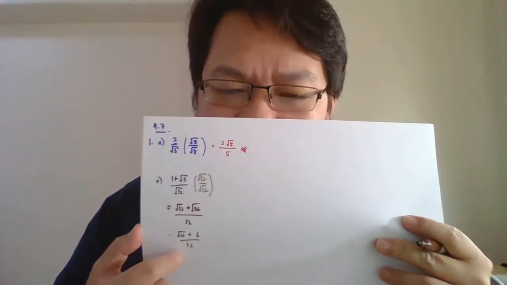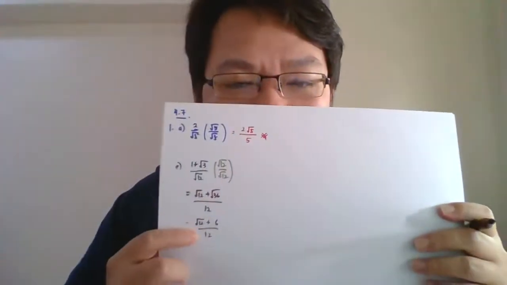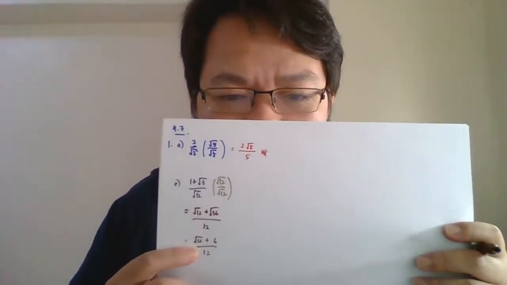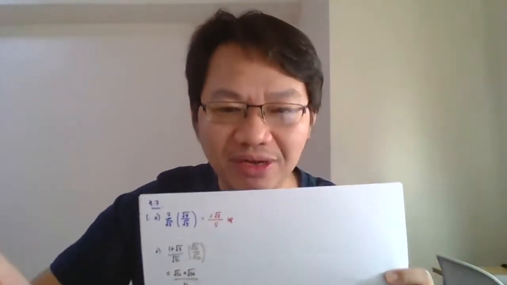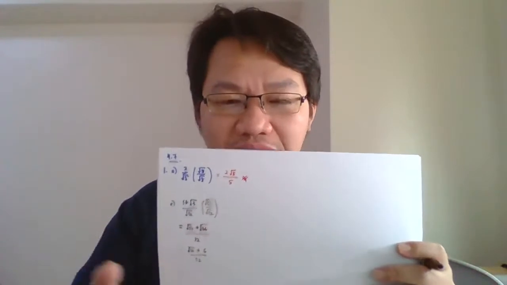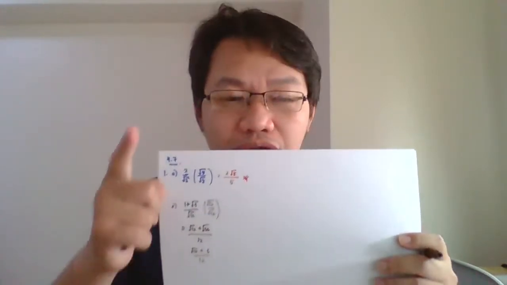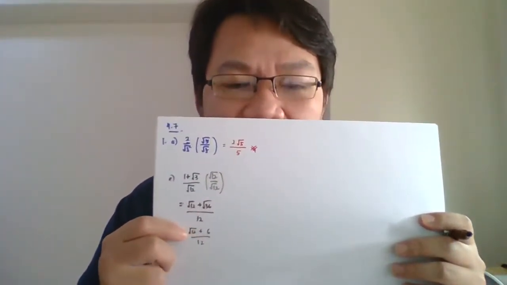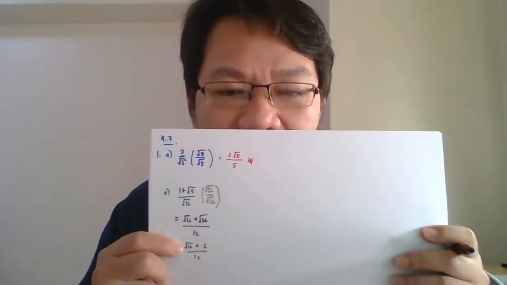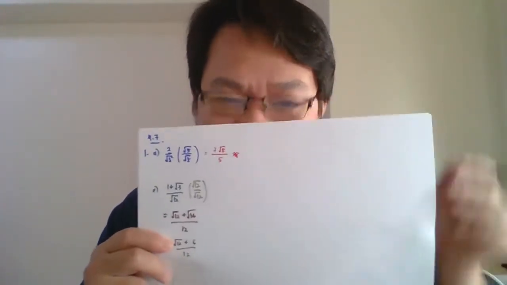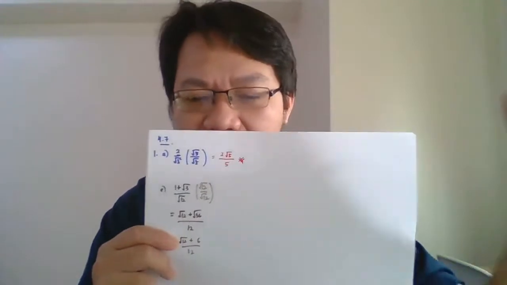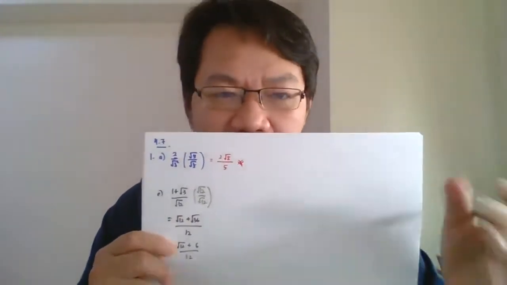But actually, is this the final answer? Wait. Oh no, because we got sert 12, right? The sert 12, we also can simplify. Sert 12 actually is 4 times 3. I told you, you need to simplify your sert by applying the perfect square numbers. Remember the previous video. Please refer to the previous video if you have a problem.